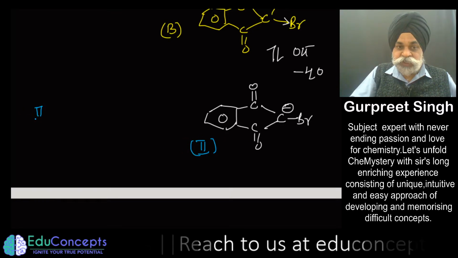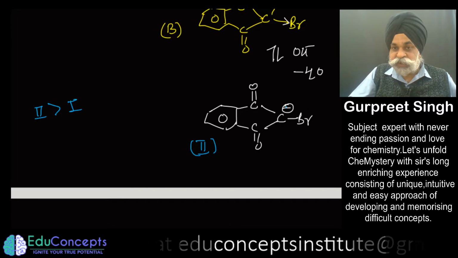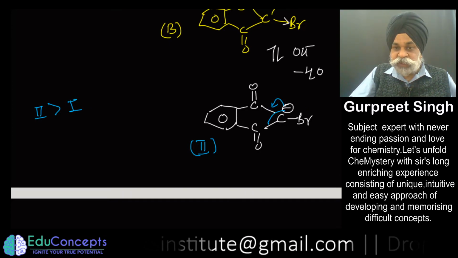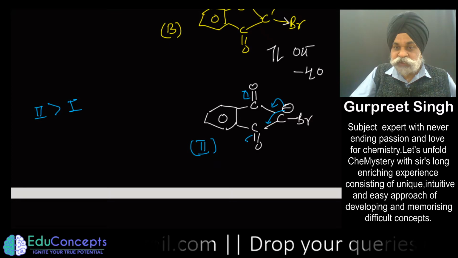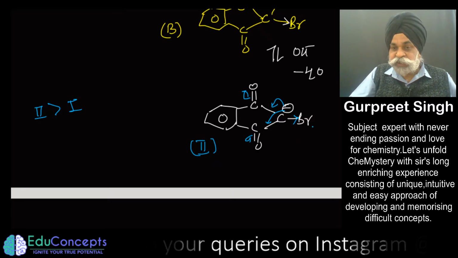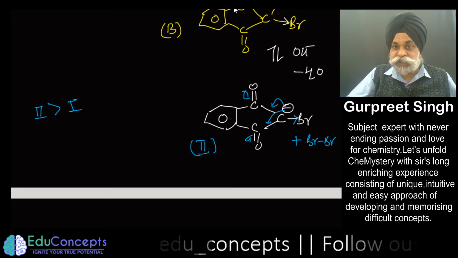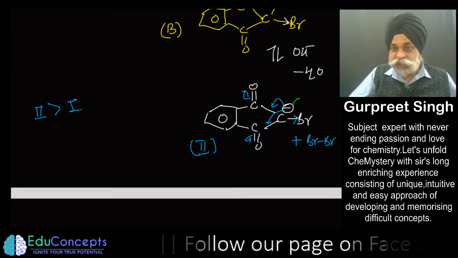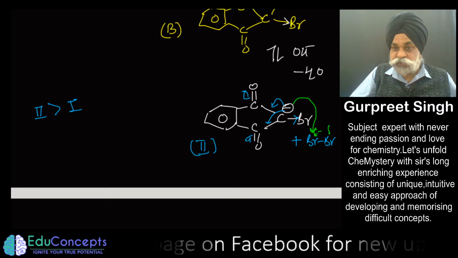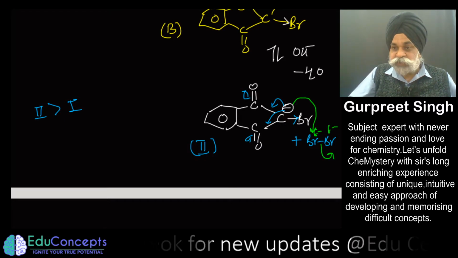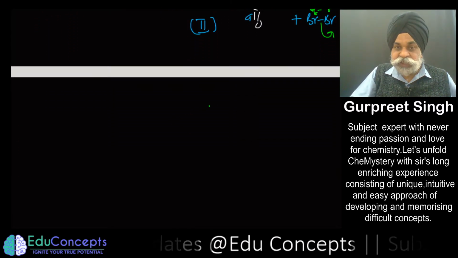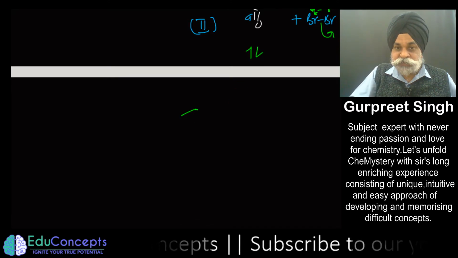So I will say 2 is more stable than 1. Why? Because delocalization is happening in 1 and 2 both, but along with that bromine is electron withdrawing. Now what the next viewpoint would be? Now this negative charge is going to brominate this one also. So this goes out, and basically you end up getting two dibromination.